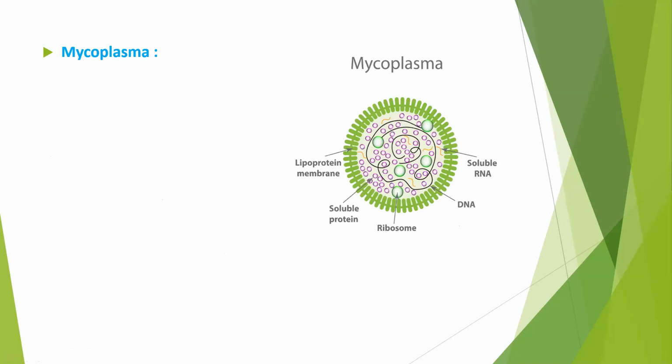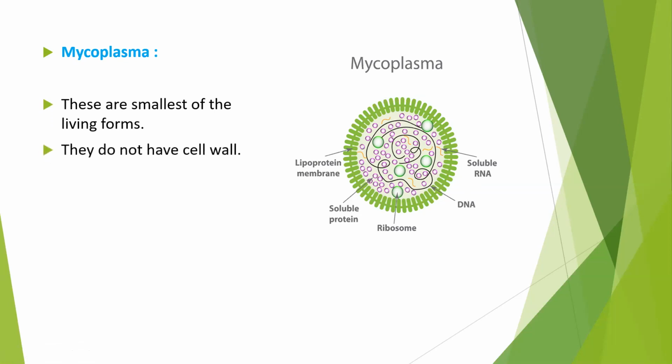Next type of bacteria: we had studied archaebacteria, eubacteria, on the basis of evolution, and the third type is mycoplasma. Now in mycoplasma, you can see this type of bacteria is the smallest. It is a genus of bacteria that lacks a cell wall. If you see the structure, mycoplasma do not have a cell wall at all, and they are the smallest of all living forms. So these are the smallest of all living forms.